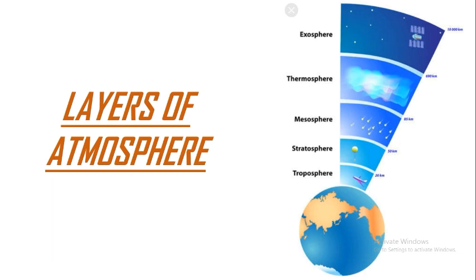One more layer is also there, which is ionosphere. Ionosphere is a combination of mesosphere and thermosphere. So it is not a separate layer, but it is actually included in the layers of the atmosphere.